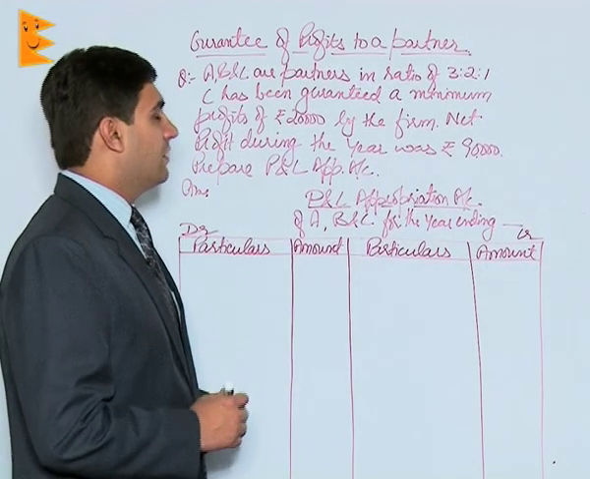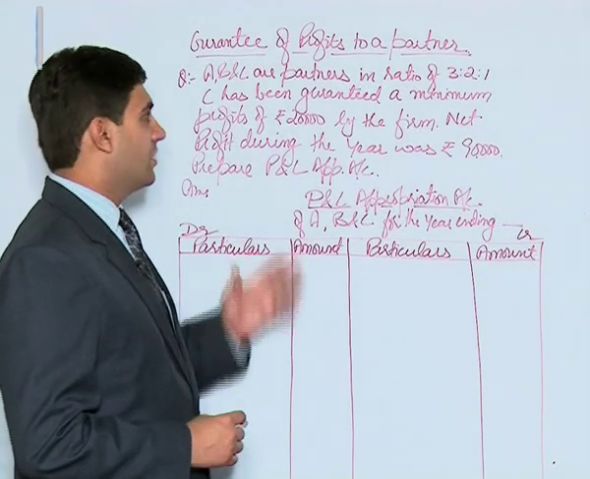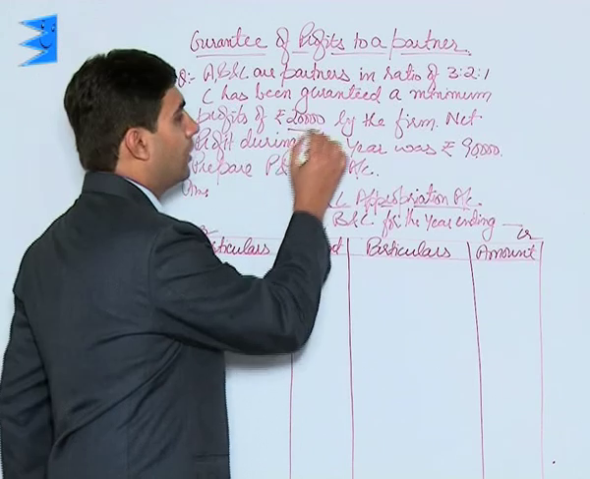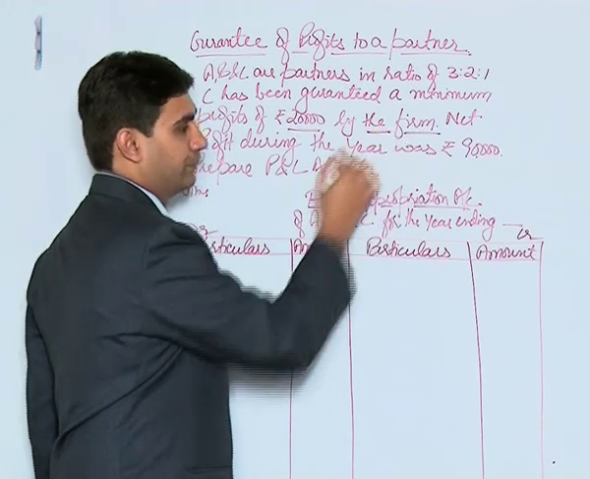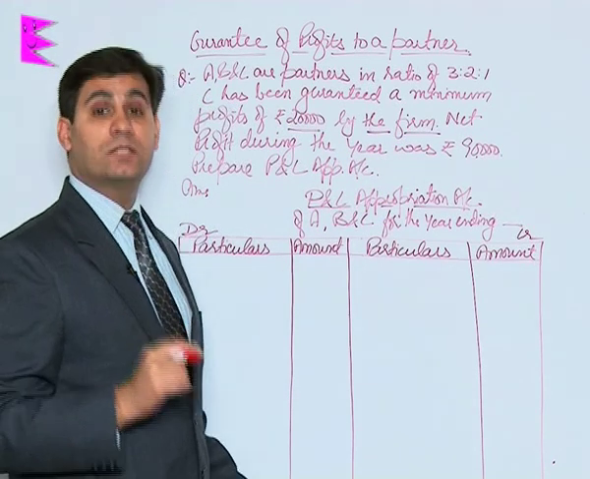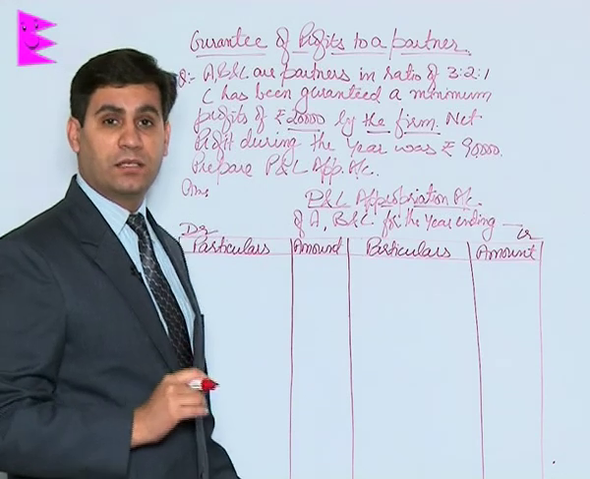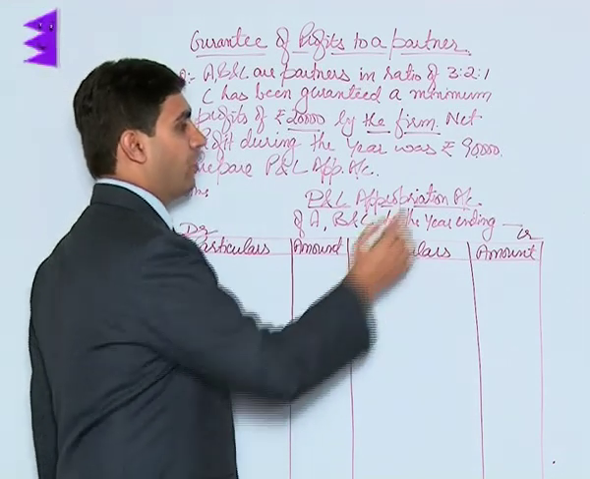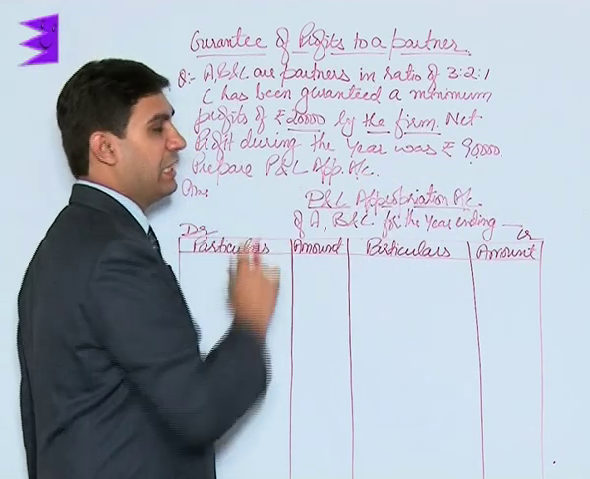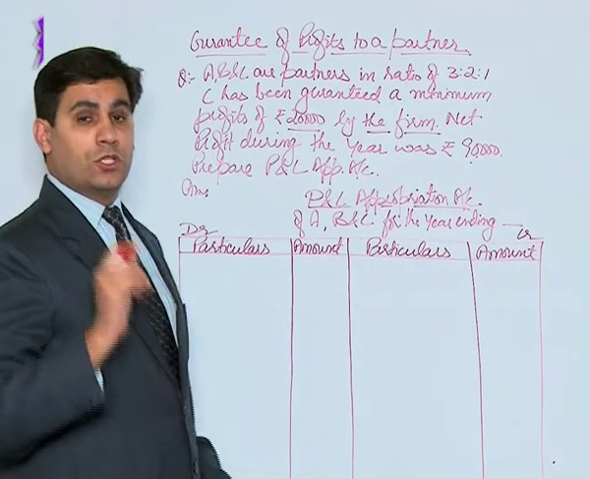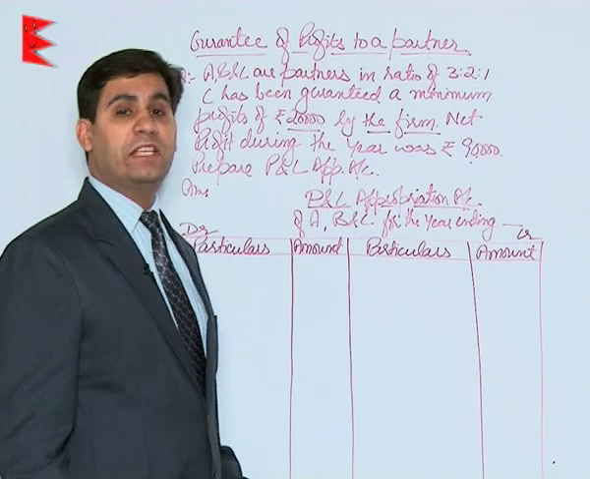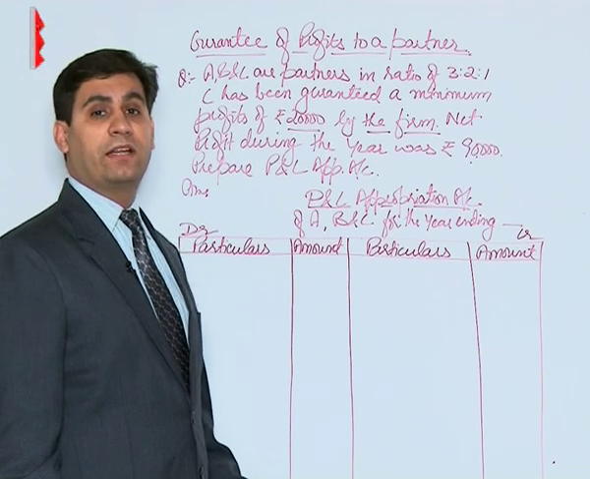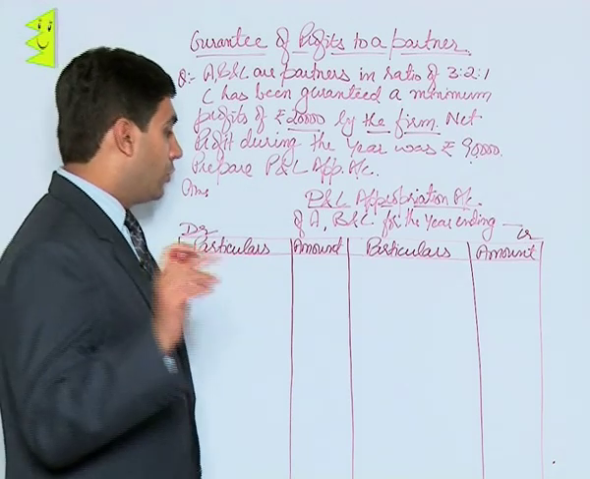A, B, C are partners in the ratio of 3:2:1. C has been guaranteed a minimum profit of rupees 20,000 by the firm. Now students, by the firm means by all other remaining partners together. The net profit during the year was 90,000. Prepare P&L appropriation account. Now students, you will have to be very careful in this, that first of all we will have to check whether there is an effect of guarantee or not. So let us start with it.